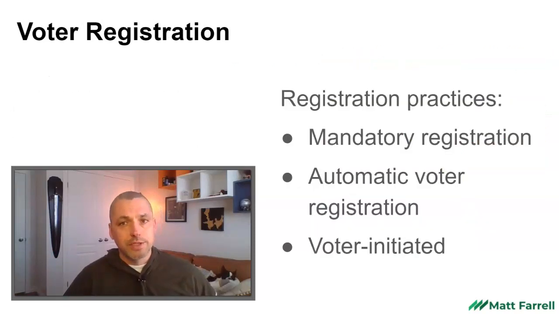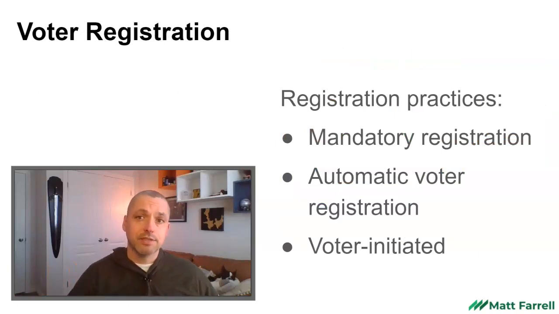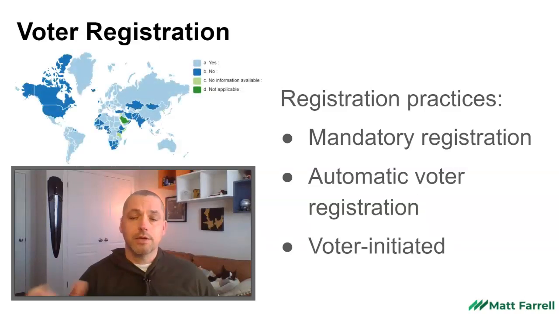Now, what about voter registration? An important part of the franchise is actually figuring out how to get people to vote and to validate their identity. You want to know how many people in your country are eligible to vote. And there are some different practices for that. Many countries around the world, at least throughout Europe, some of Africa, and almost all of South America, have mandatory registration where people are required to register to vote. And it's also possible that that might be automatic.